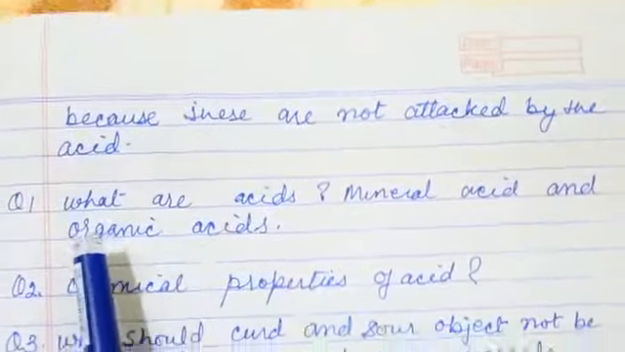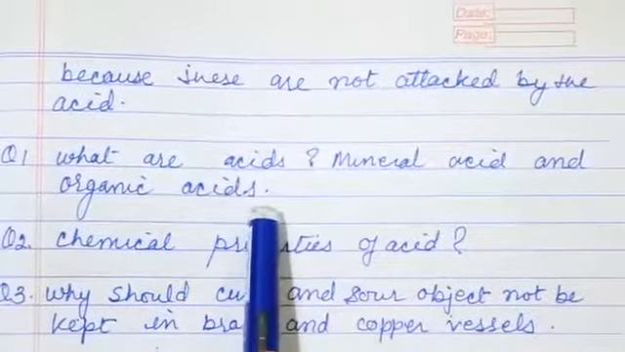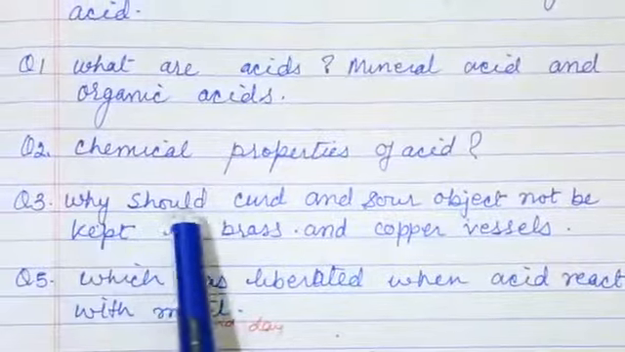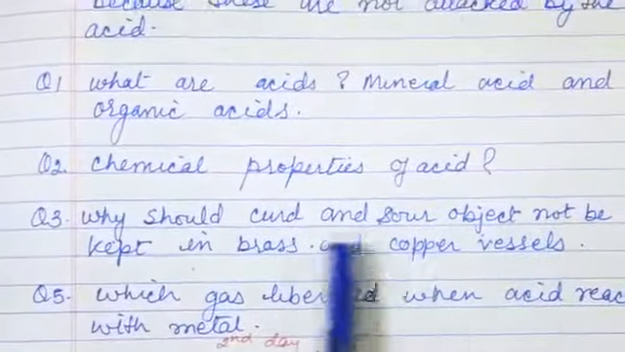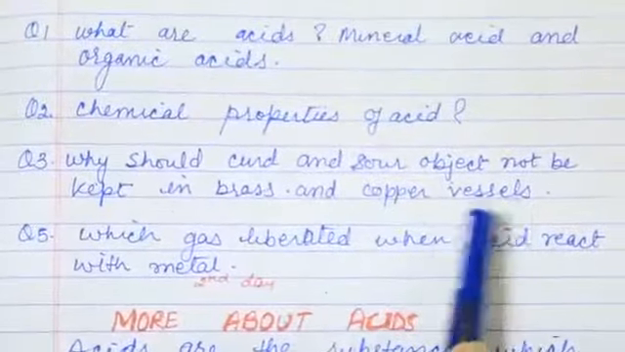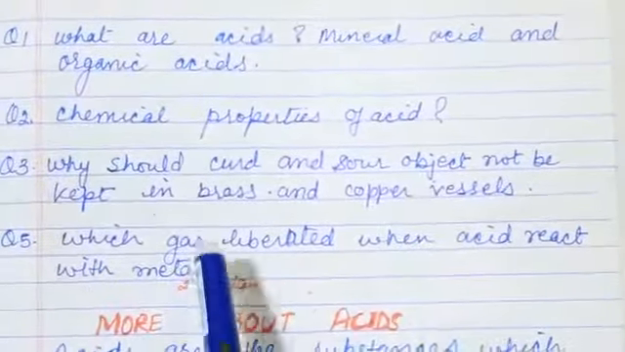So my questions for today are: what are acids, mineral acids and organic acids? Give chemical properties of acids. Why should curd and sour objects not be kept in brass or copper vessels? Which gas is liberated when acid reacts with metal? Thank you.